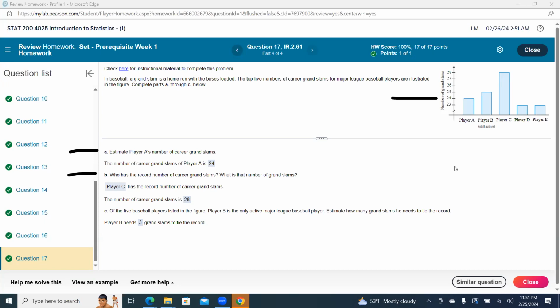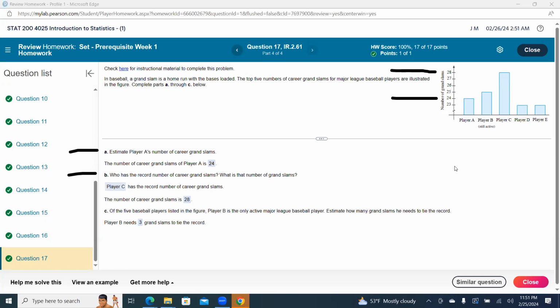So B, who has the record number of career grand slams? What is the number of grand slams? Obviously, it's going to be C. I guess we're assuming 28, which is kind of hilarious. Of the 5 baseball players listed in the figure, player B is the only active Major League Baseball player. Okay, so they say that's still active.